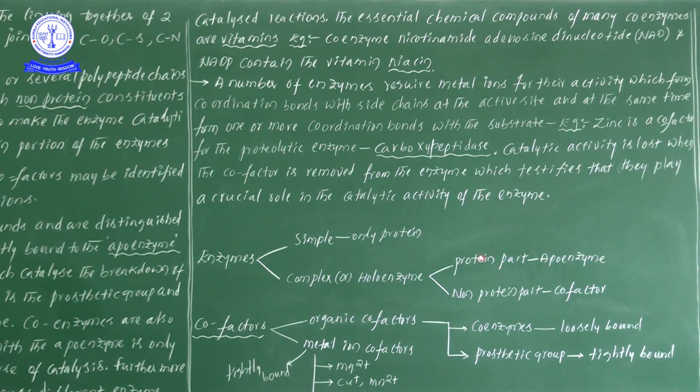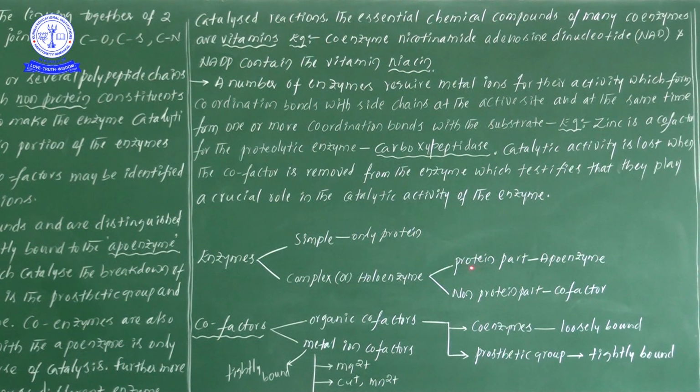What is the point? The protein part and non-protein part both come together and form the holoenzyme. So if you observe, the holoenzyme is made up of two constituents: one is a protein part known as apoenzyme and the non-protein part known as cofactor. One more time, you see the protein part.